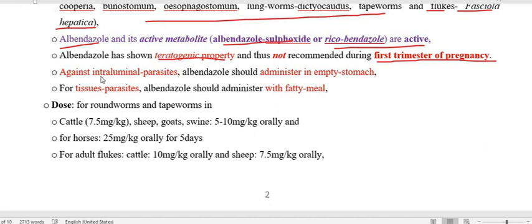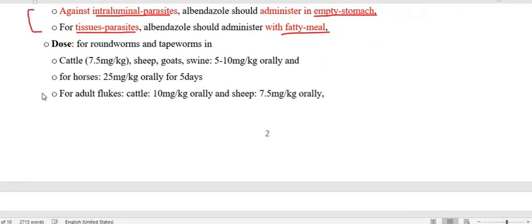And if you want more efficacy on the intraluminal parasite, then you have to give it on an empty stomach. And if you want the drug to affect tissue parasites, then you have to give the drug with a fatty meal. So these are two very, very important points. Regarding the dose, it varies as per the species. This is not easy to recall.